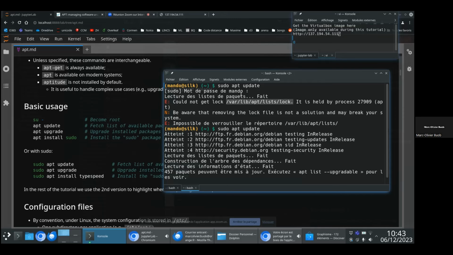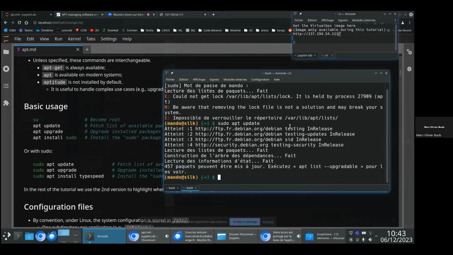If you face this situation, and you are sure that you have no other package manager running, you just have to remove these files to unlock your package manager. Here this was justified, and once this update was done, these files were automatically removed. So here we have covered the apt update part.